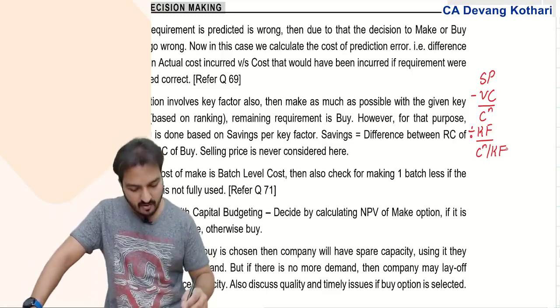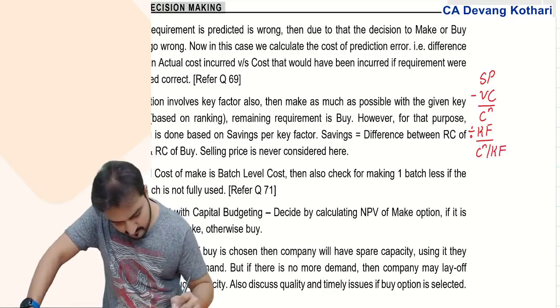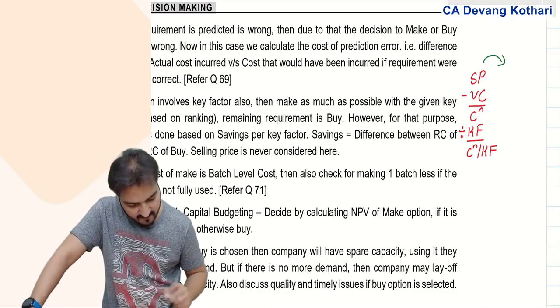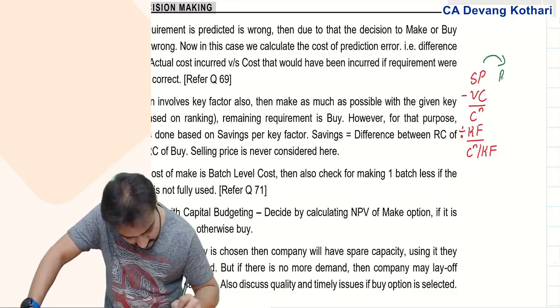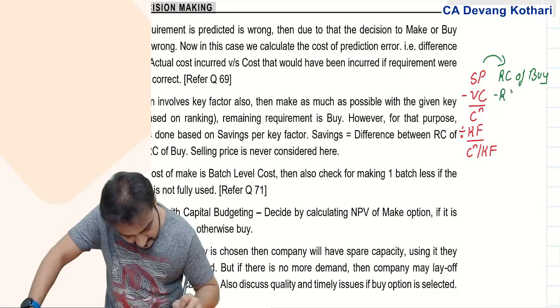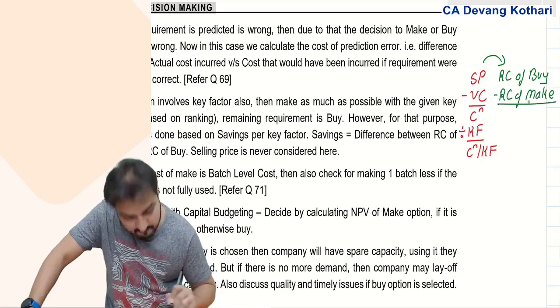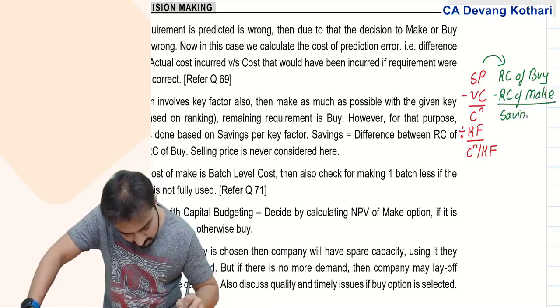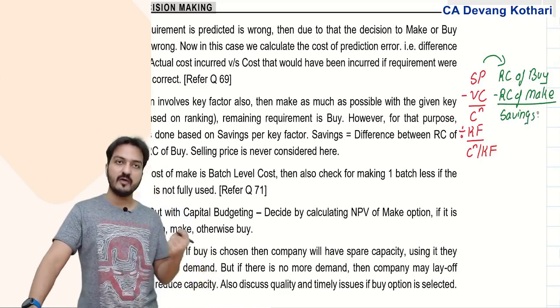This was in product mix decisions. But now for make or buy decision, I change the structure. In case of make or buy decision, you will take relevant cost of buy minus relevant cost of make. The difference will give you savings of the make option.